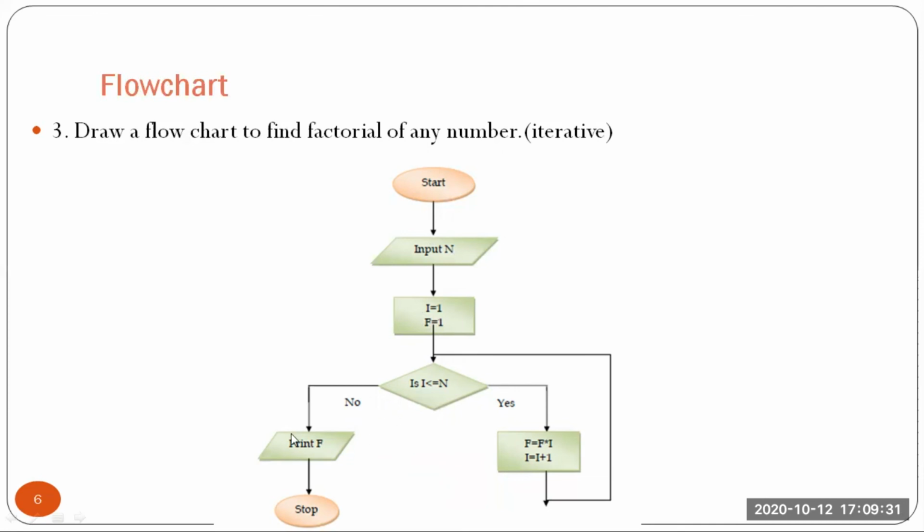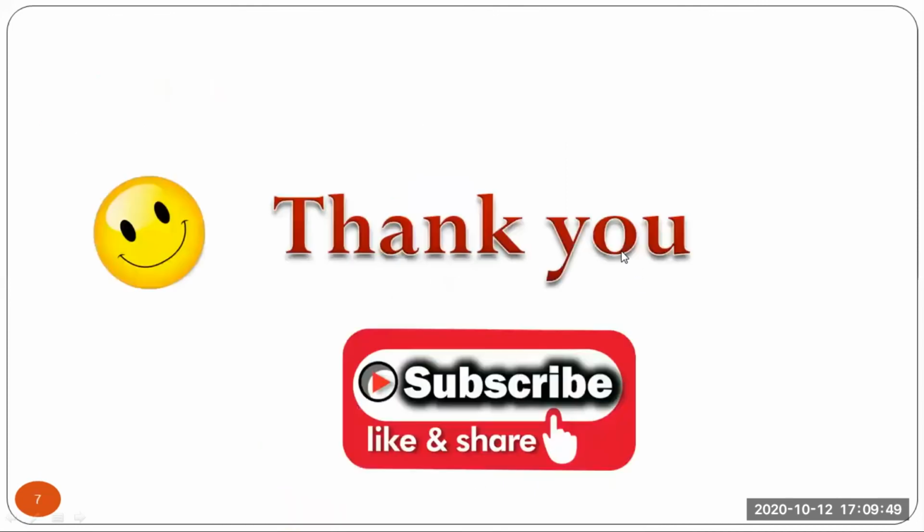For 1 factorial, we directly print 1 and stop. But if it is 2 factorial, then in that case, yes, and we have to do the calculation. Once it is done, we have to again continue. So this will go on till the I value is no longer less than or equal to N. So this is what is your iterative construct. I guess everyone is clear with this. Thank you.